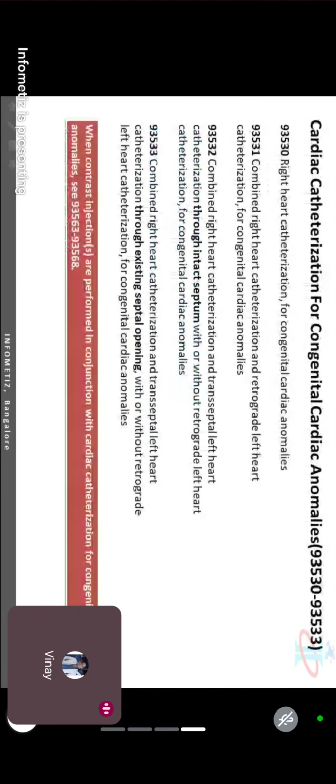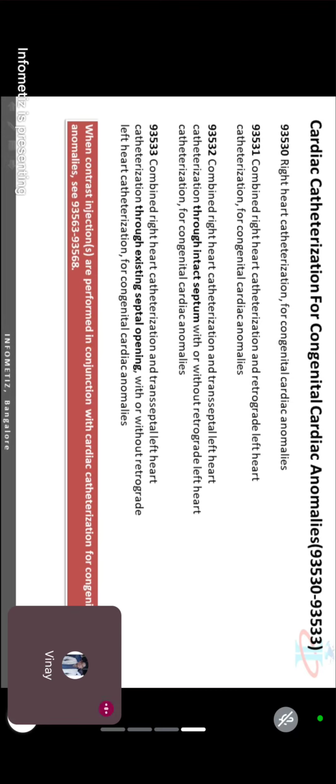That is an add-on code that you can code with any other code. Like down here you can see 93462 in conjunction with 93452, 93453, 58, 59, 60, 61, 62, 82, 93653, 93654. These are all parent codes for this add-on.